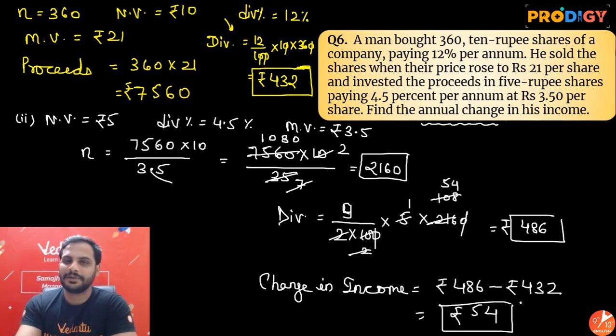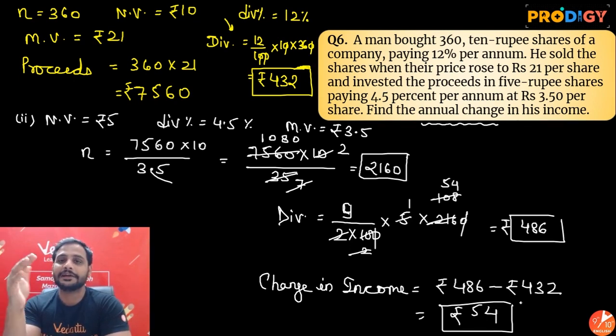Okay beta, simple in brief. I first found out the annual income, or the total dividend, in case 1, which is rupees 432. Then I saw how much the proceeds will be, that means how much money he will get by selling those shares, which is rupees 7560. Then if he invests those proceeds in another kind of share, how many shares will he be able to buy? That will be equal to total investment divided by market value.